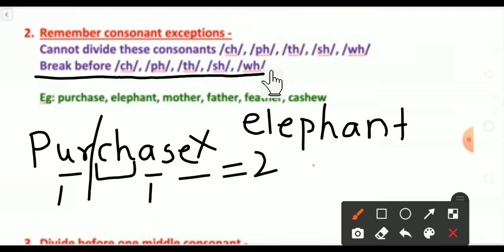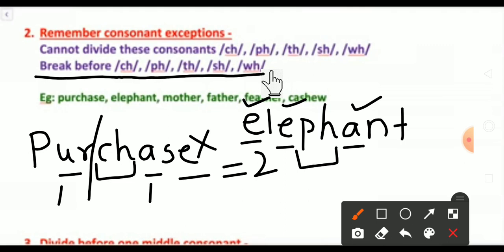Now first rule, what is first rule? Just find out the vowels. See here, E, E and A. Got it? Now, yes, we got the vowels. This 1, 2 and 3. Now what is the rule? We can't separate P and H. So before the PH, we have to divide it. But see here, LE is there also.